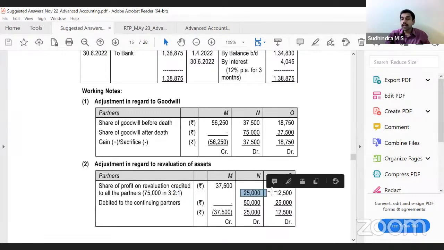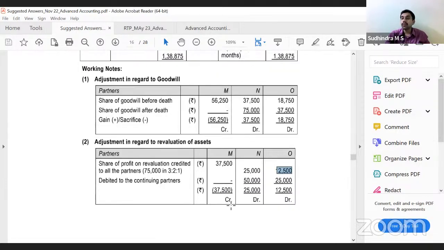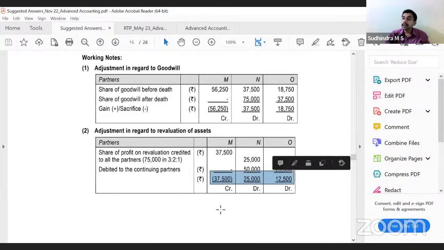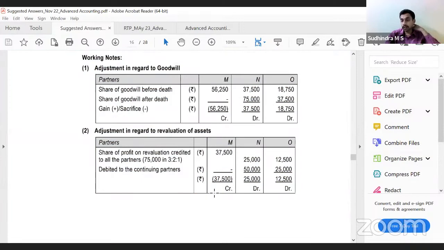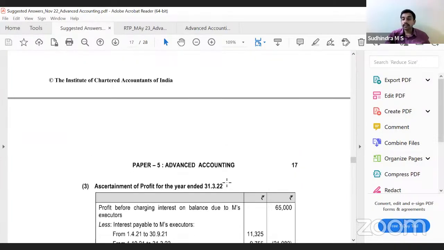So 25,000 and 12,500. Clear? 37,500, 25,000, 12,500. That is how they will bear. Same again. N's current account, O's current account to M's current account. That is the entry that we will pass.